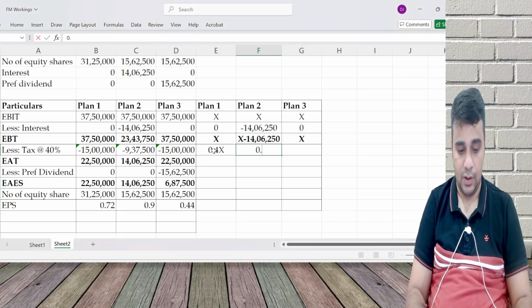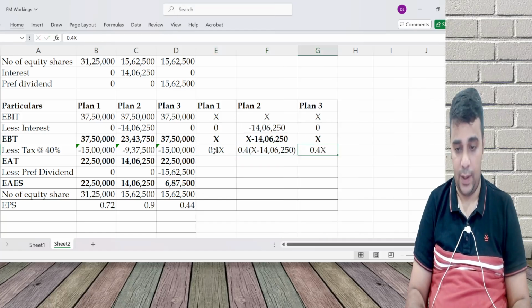Tax at 40%: 0.4X, 0.4 into X minus 1406250, and 0.4X.